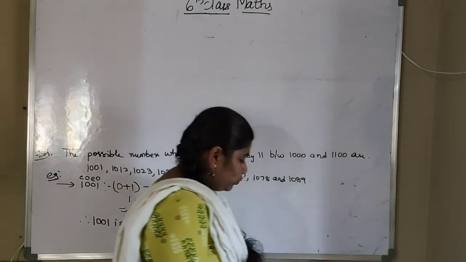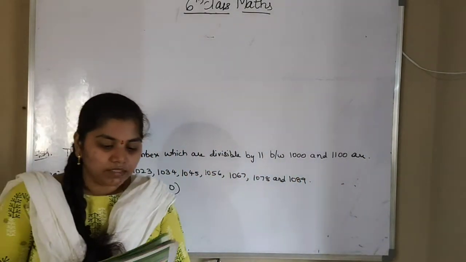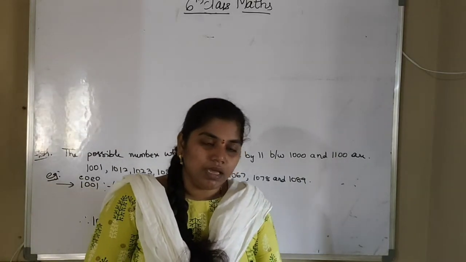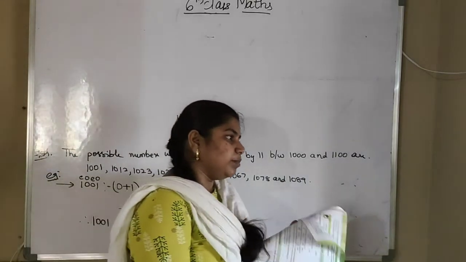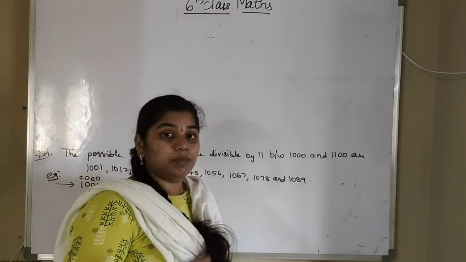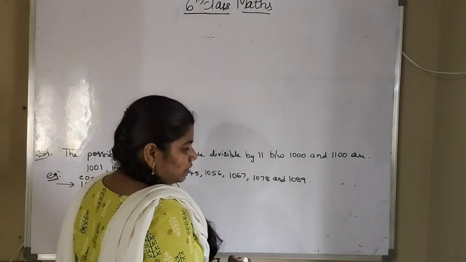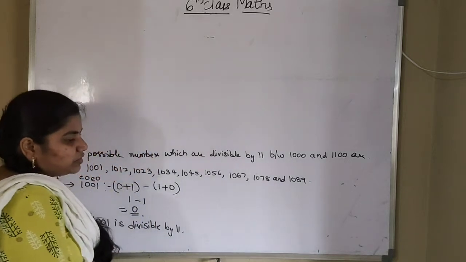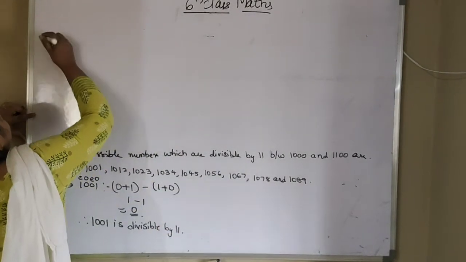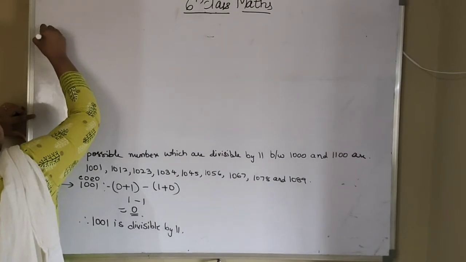So what is the 8th one? Write the nearest numbers to 1240 which are divisible by 11. So we have to write a nearest number for this 1240 that should be divisible by 11. So what is that number which is divisible, what is the nearest value to 1240? We will see here. So here it is, 8th solution.